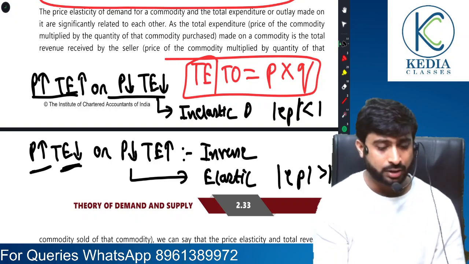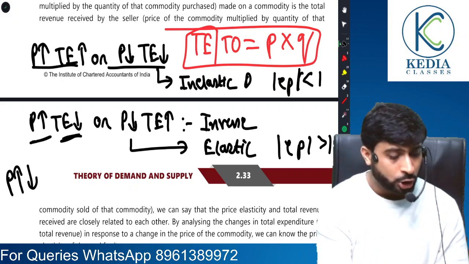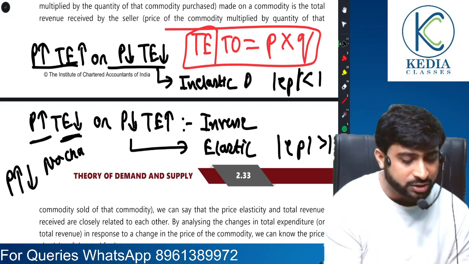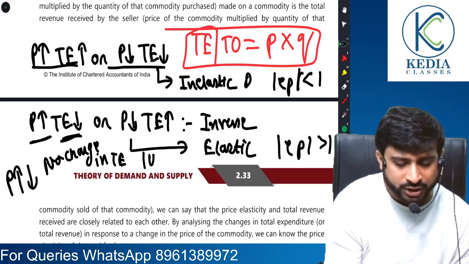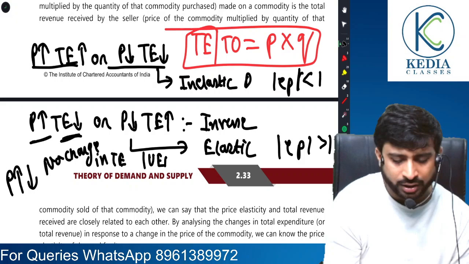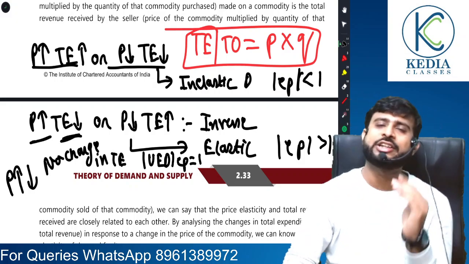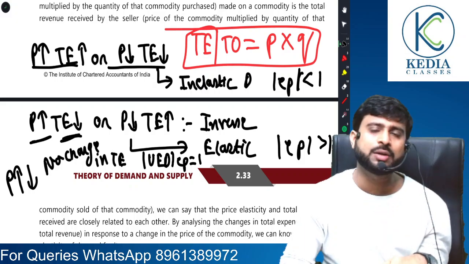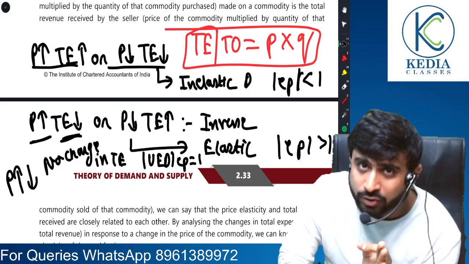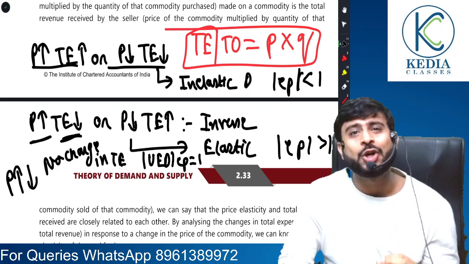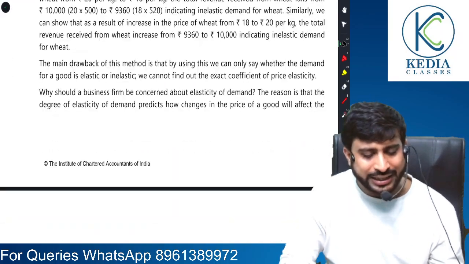Understood? Yes sir. But when, despite an increase or reduction in price, there is no change in total expenditure, we call this unitary elastic demand. Here the elasticity value is exactly equal to 1. So when, despite an increase or decrease in price, there is no change in total expenditure, we call it a case of unitary elastic demand.